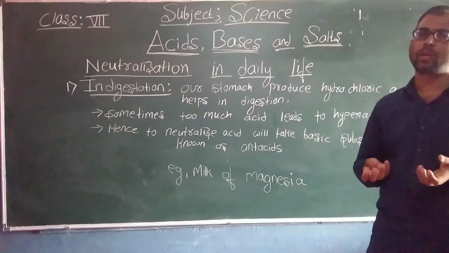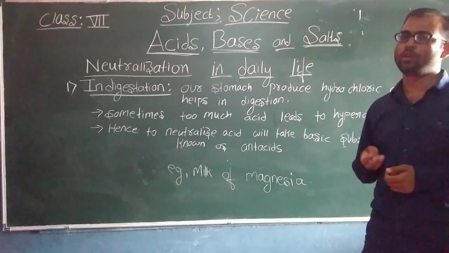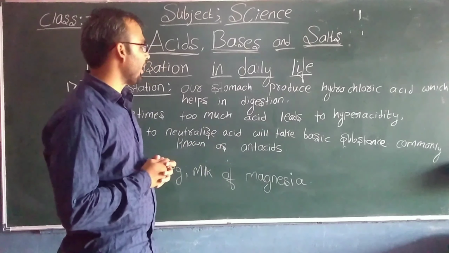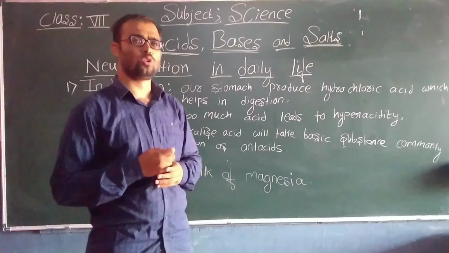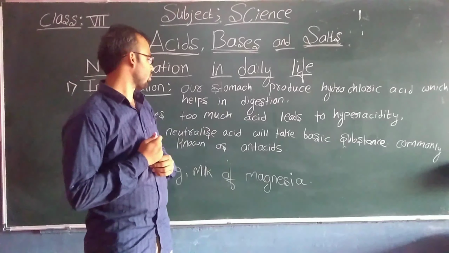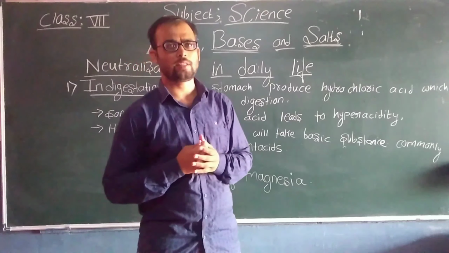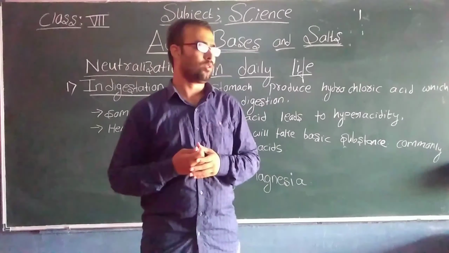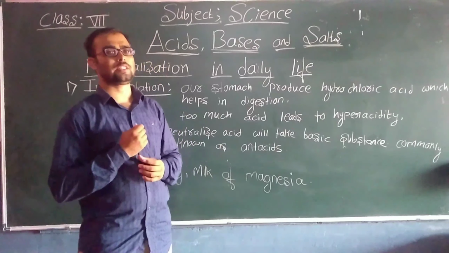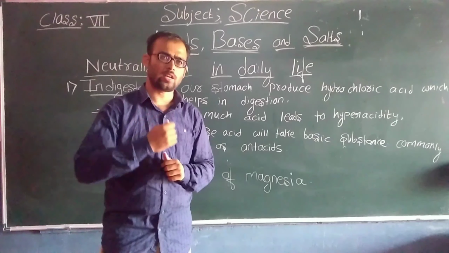To neutralize acids, what do we need to take? We need to add bases. Look at here. Hence, to neutralize the acid we will take basic substances commonly known as antacids. To neutralize the hydrochloric acid, the substances that we take are commonly called antacids. Antacids are bases.